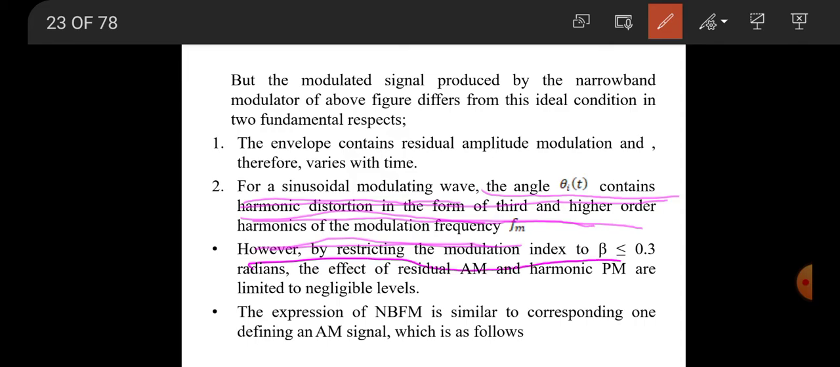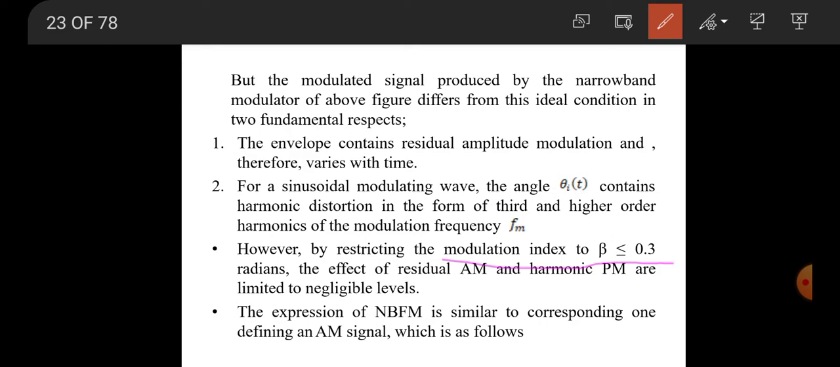However, by restricting the modulation index beta to less than or equal to 0.3 radians, the effect of residual AM and harmonic PM are limited to a negligible level. So in order to avoid residual distortion and harmonic distortion, we have to keep beta less than or equal to 0.3. This is very important. So we have to make some assumptions. We have to keep the modulation index less than or equal to 0.3.